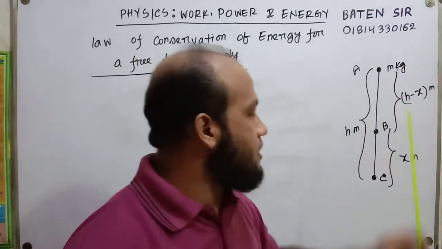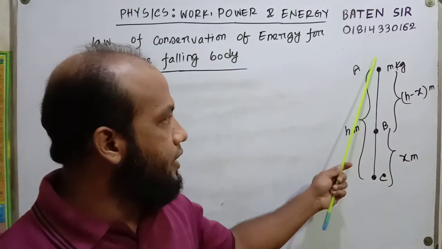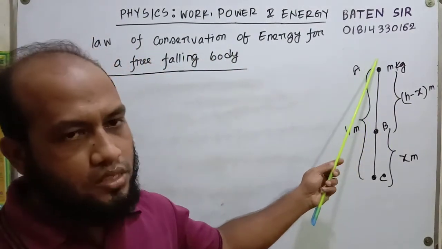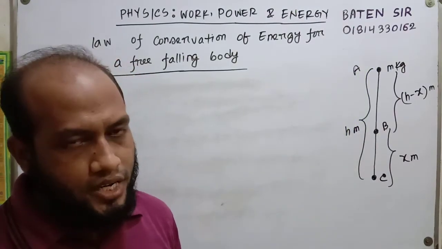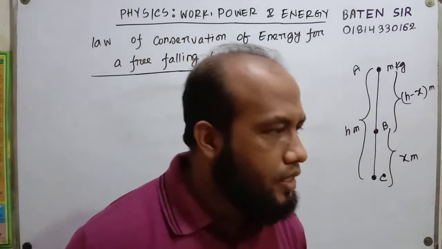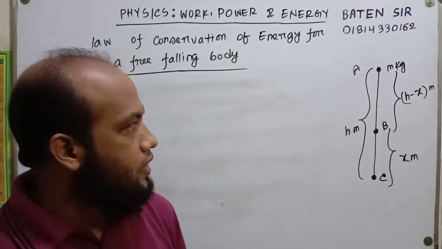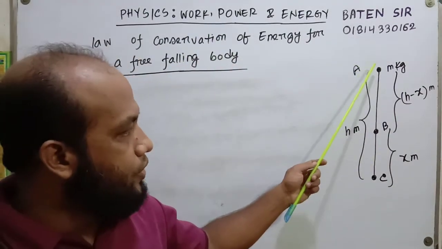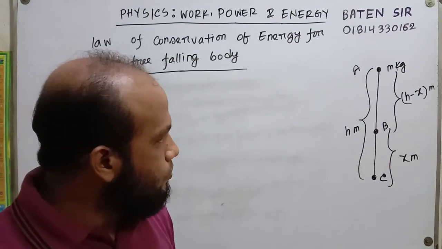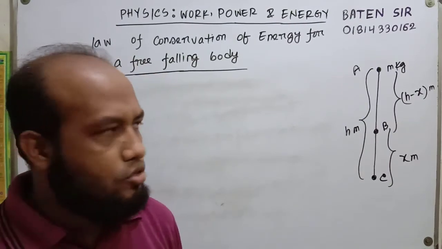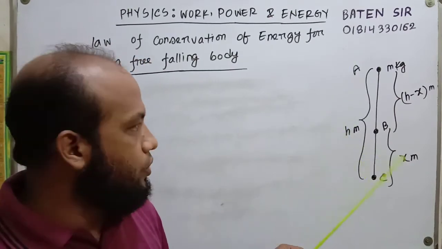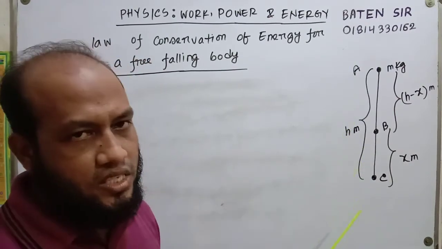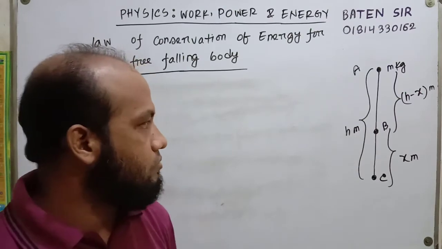An m kg mass of substance at point A: all the energy is stored as potential energy. There is no kinetic energy. If we drop it from A through B and C to the ground, the potential energy will decrease as the height is decreasing.